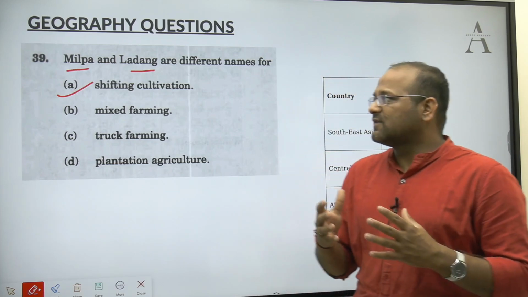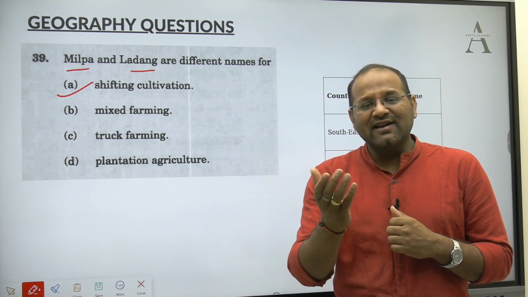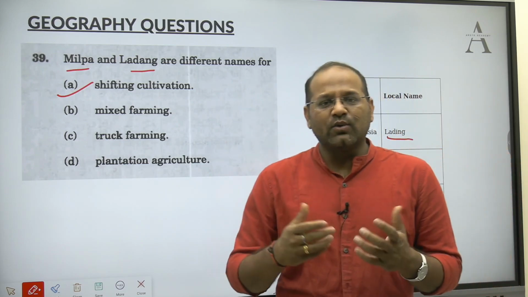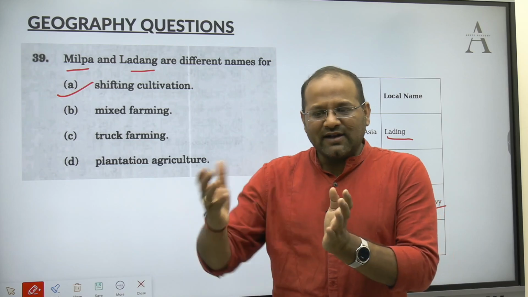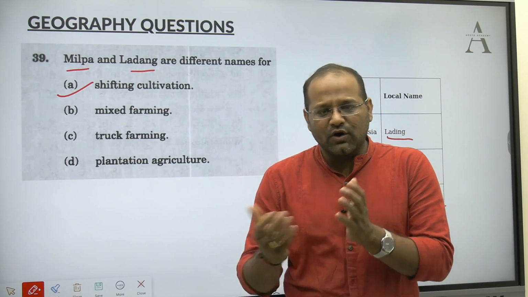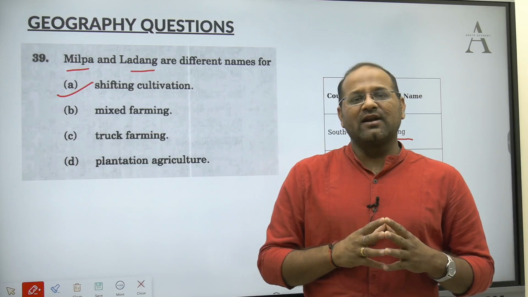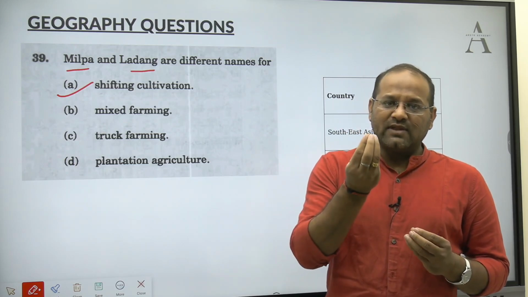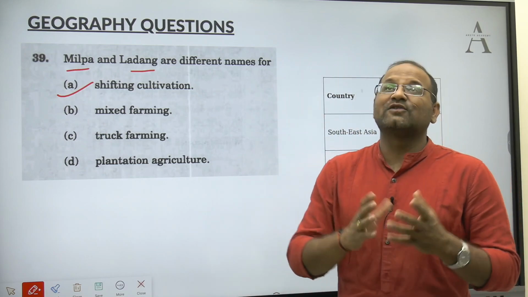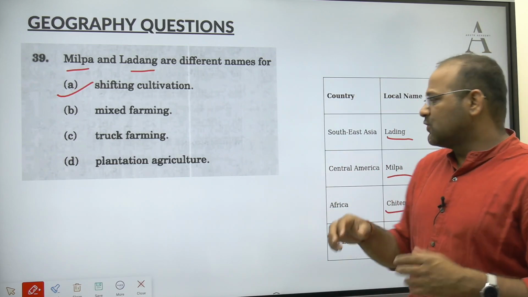Because of that, now there is a ban on shifting cultivation. No more can you clear the forest. As an alternative, the tribal people or the community where shifting cultivation was being practiced were not cutting the trees anymore. They were burning the crop residue, the remains. It was good that from that ash they used to get certain minerals, which is good for the soil, but it is not good for the environment. So we came up with different forms of farming.